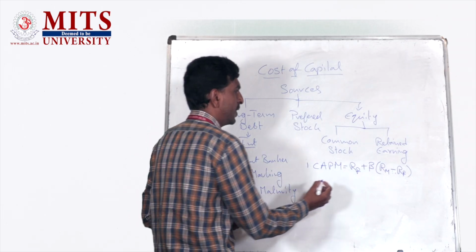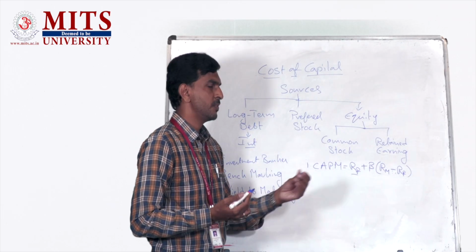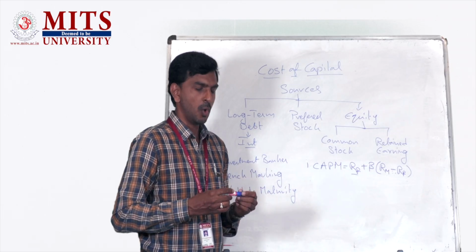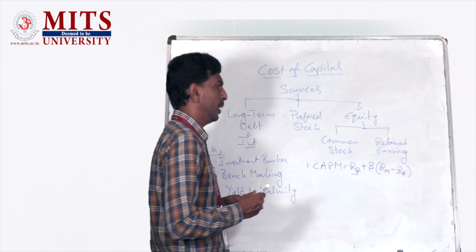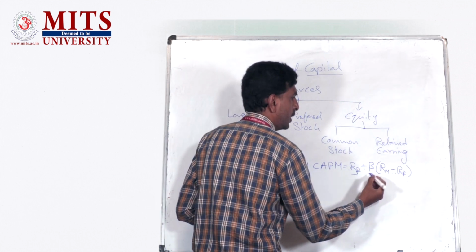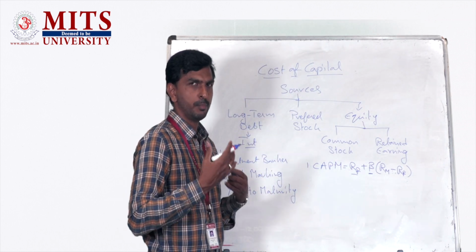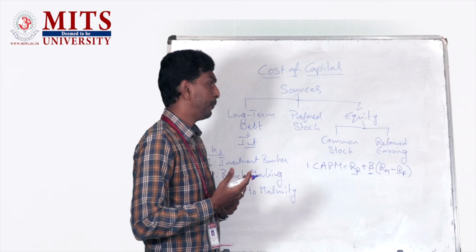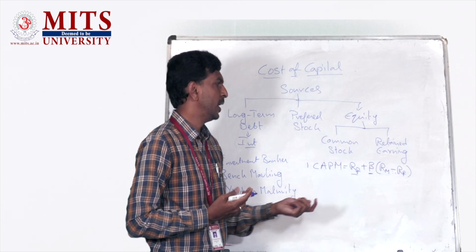Here, the risk-free rate is the rate which does not carry any risk. For this, we generally take government securities as a benchmark. And beta of the stock is a measure of volatility of the company's stock. Depending upon the volatility of the company's stock, we calculate this portion.